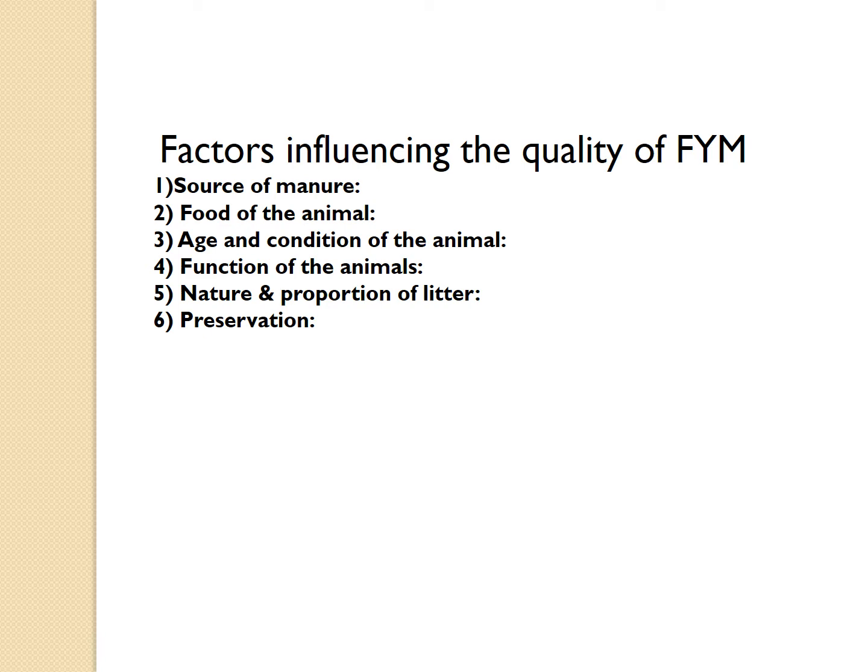Next one is nature and proportion of litter, which depends upon the kind of straw given to the animal, which affects the quality of manure. For example, bajra is rich in nitrogen, phosphorus and potassium, followed by wheat and maize. And the last one is preservation. When you use ordinary storage for the preservation of manure or FYM, it loses nitrogen content or potash content through the leaching process.